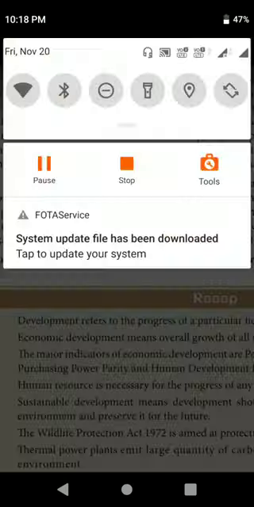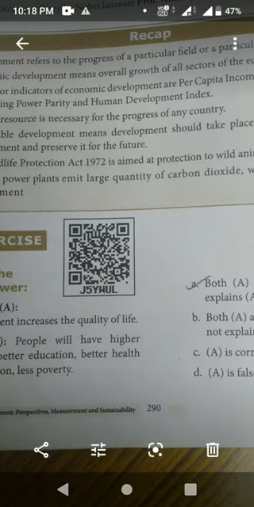Choose the correct answer. Let's all take page number 290. First, choose the correct answer. Assertion A: development increases the quality of life. Reason R: people will have higher income, better education, better health and nutrition, less poverty. Here, option A is the correct answer. Both A and R are true and R explains A.